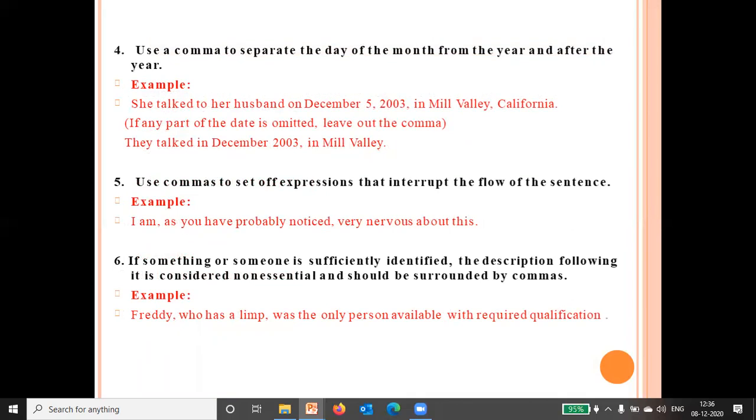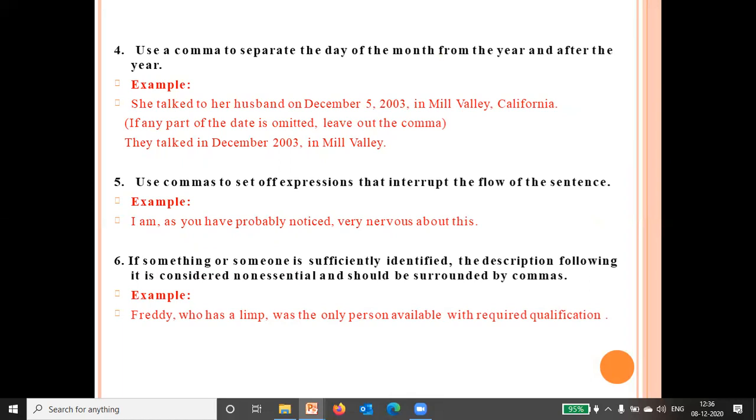Next, use a comma to separate the date of the month from the year and also after the year. Like: They talked in December 2003, in Mill Valley. Next, use commas to set off expressions that interrupt the flow of the sentence. Like: I am, as you have probably noticed, very nervous about this. When you want to set off expressions that are interrupting the flow of a sentence, we use commas.